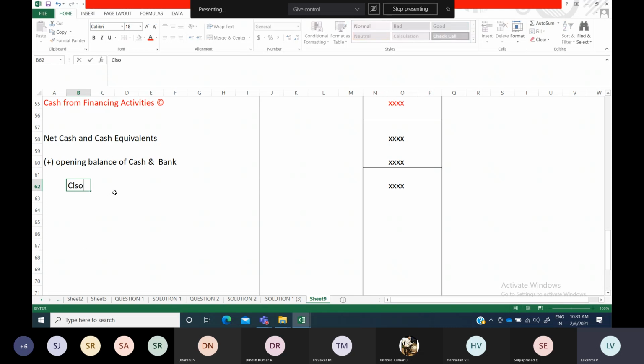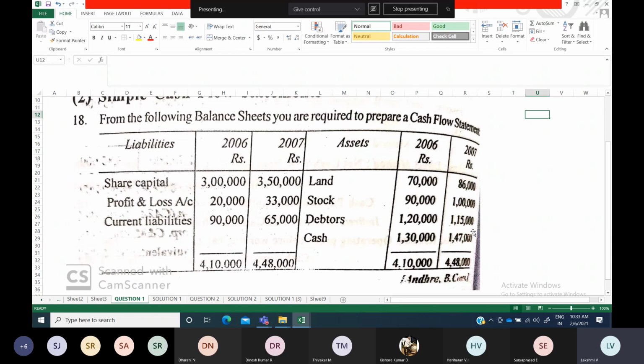So we can also mention it as closing balance of cash and bank. So now whatever you have found out, this amount and whatever is given in the question as the amount at the end, it should get tallied. Okay, both should be the same amount.